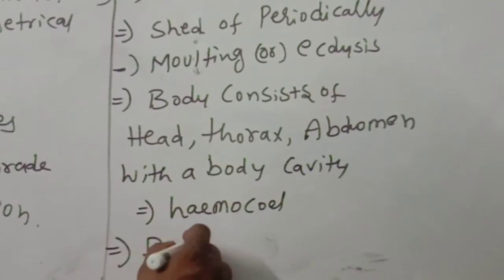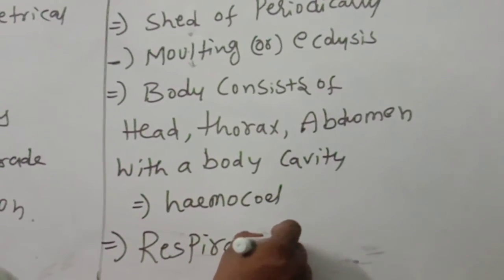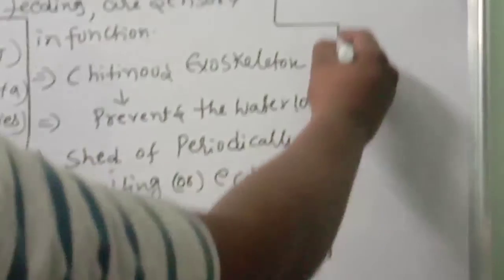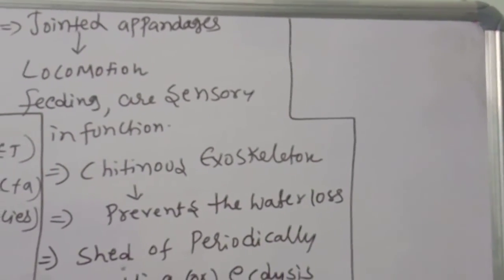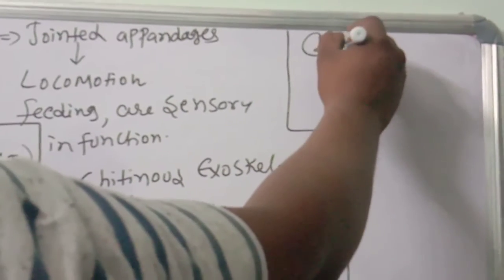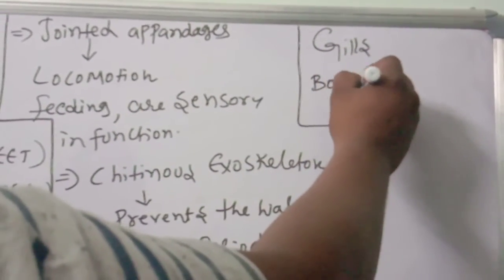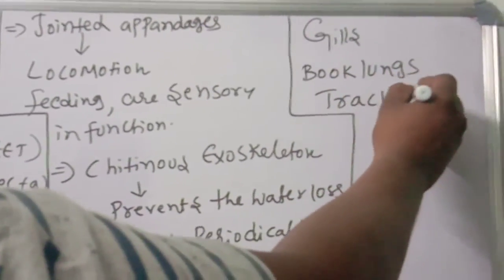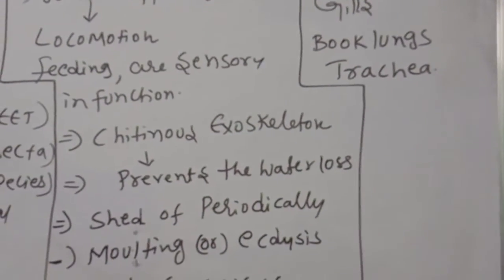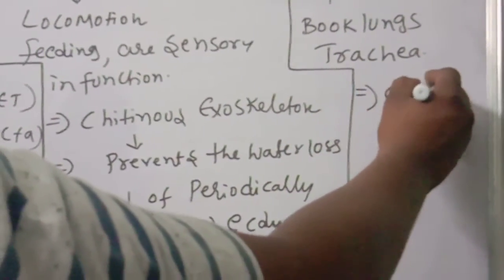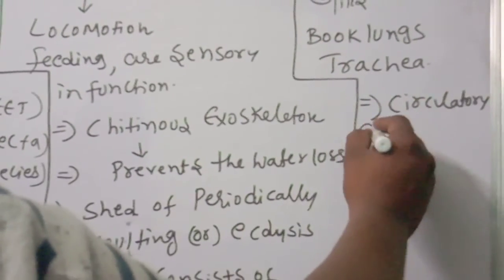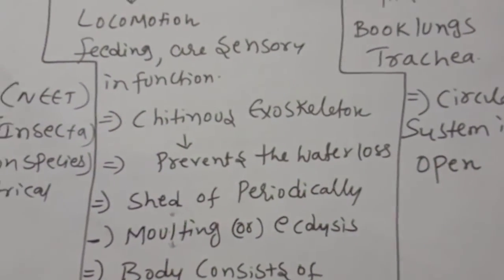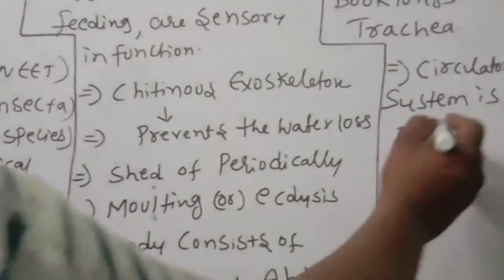Next, what are the respiratory organs? This point you should remember. The respiratory organs are gills, book lungs, and trachea. Next point is the circulatory system. Circulatory system is open type, which means blood does not flow in blood vessels; sinuses will be there.